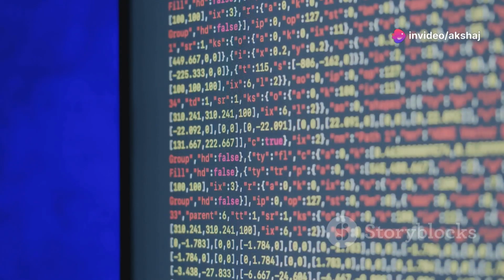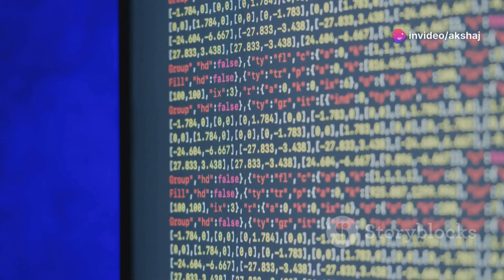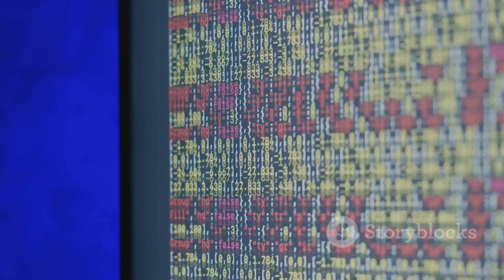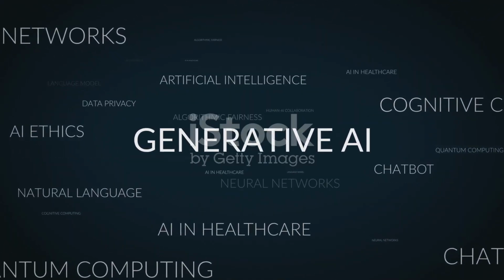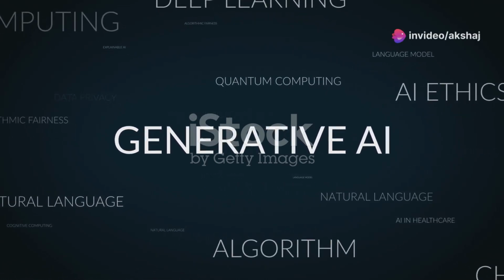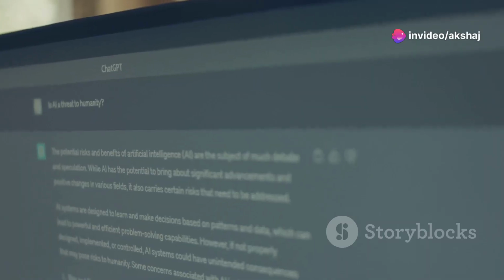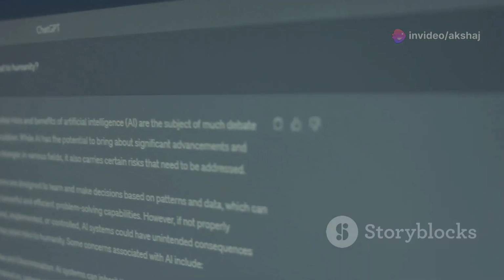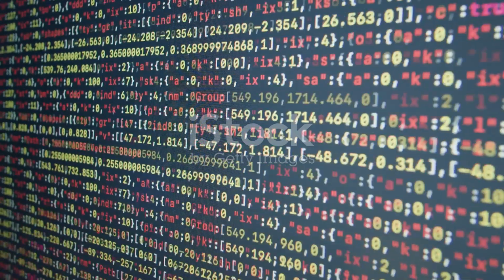Remember, these tips are not set in stone. The effectiveness of your prompts will also depend on the specific AI tool you're using. Different tools have different strengths and limitations, so it's essential to experiment and see what works best for you. But overall, these 3 tips, being clear and specific, asking for a specific format, and providing context or examples, should greatly improve the quality of your AI-generated content.